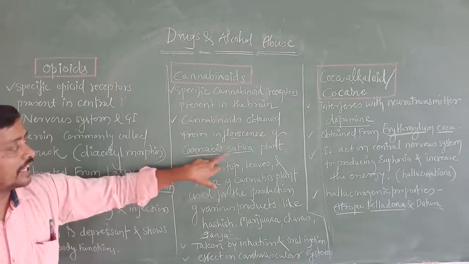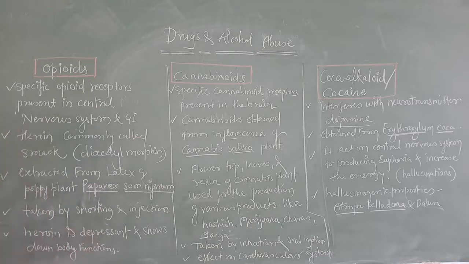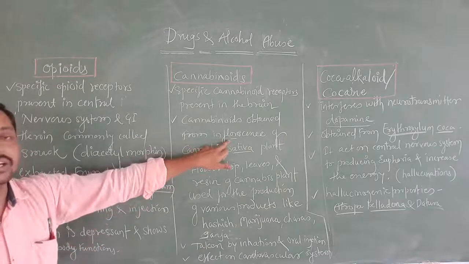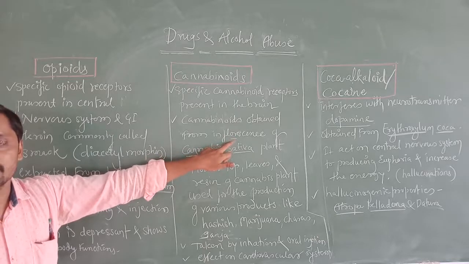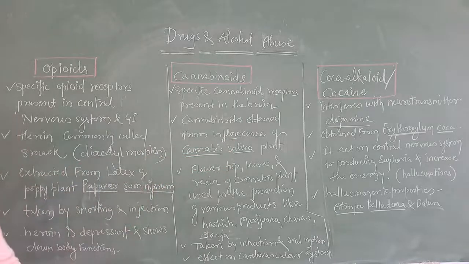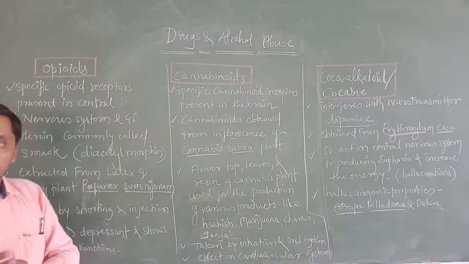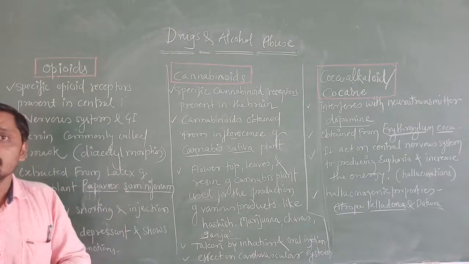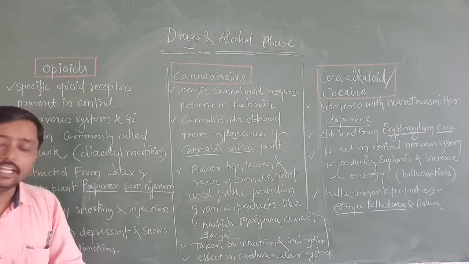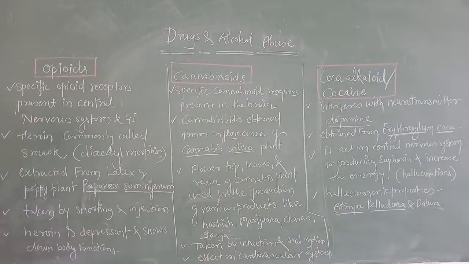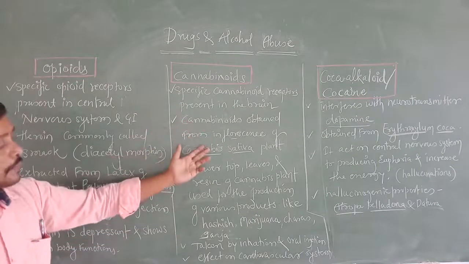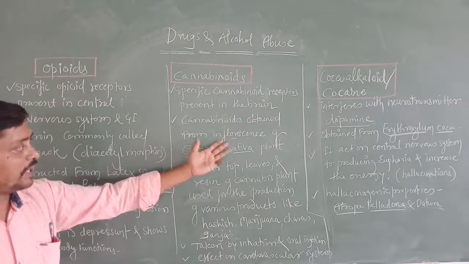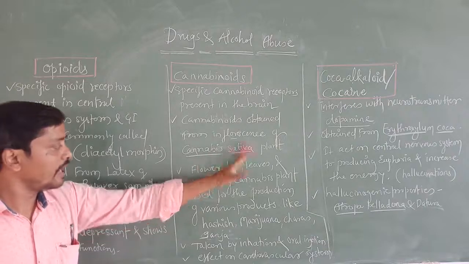Yes, this is the scientific name of the plant, Cannabis sativa, and the inflorescence is used. What is meant by inflorescence? Inflorescence is nothing but the arrangement of flowers on a floral axis. You studied this last year in the morphology of flowering plants. So cannabinoids are extracted from the inflorescence of the Cannabis sativa plant.